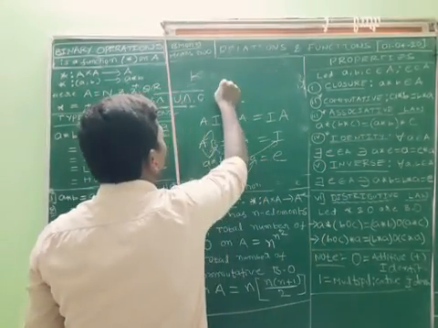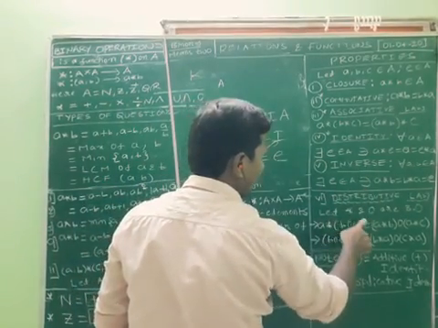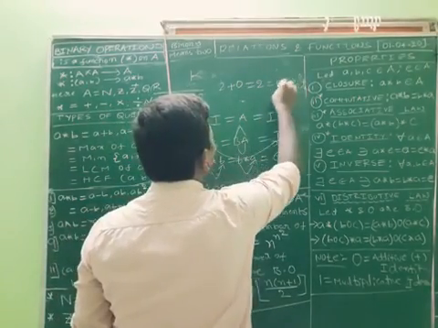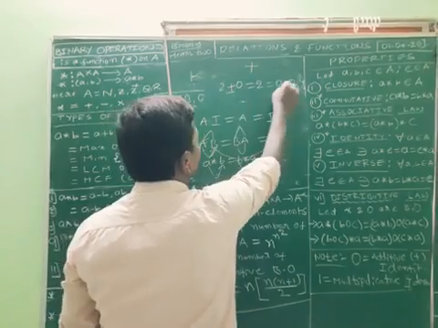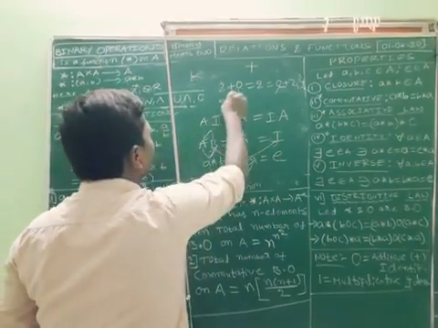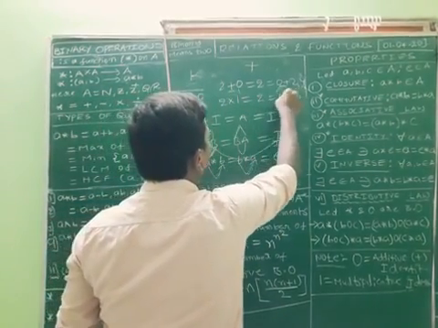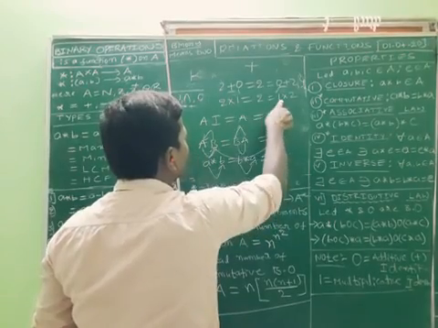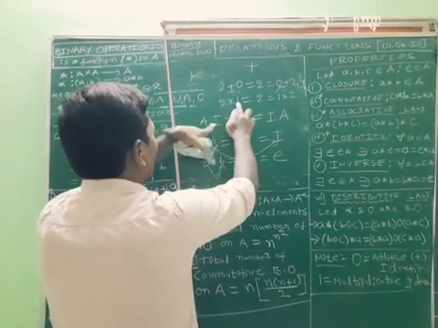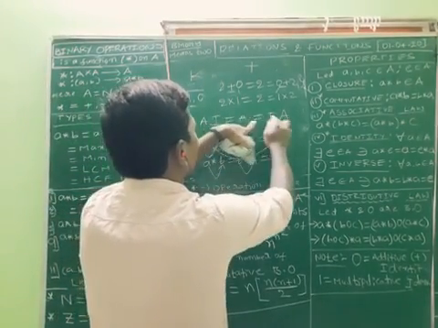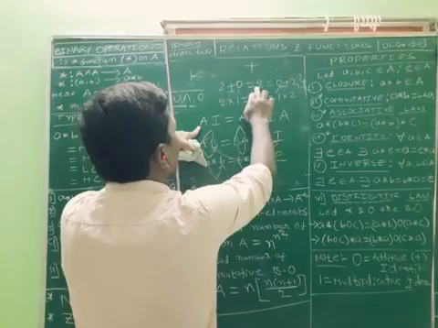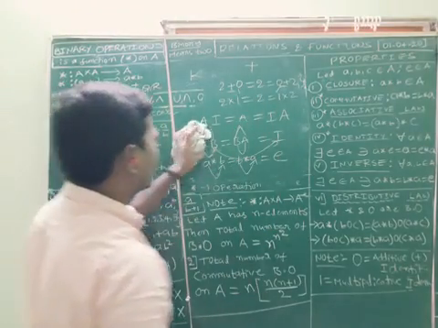With respect to addition, 2 plus 0 is equal to 2 is equal to 0 plus 2, so 0 is the identity element. With respect to multiplication, 2 into 1 is equal to 2, that is equal to 1 into 2. Here 1 is the multiplicative identity. Like A into I is equal to A; for addition, 0 is the additive identity.